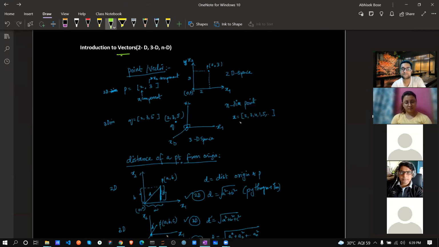Now, what is a vector? I already shared it at the time of our Python session, correct? Like this is one point, like this 2 by 3, this way only. This is your origin 0 by 0. So in 2D space, this is the thing. This is called a point, a simple point. This is your x1 component, this 2, and this is your x2 component, correct?